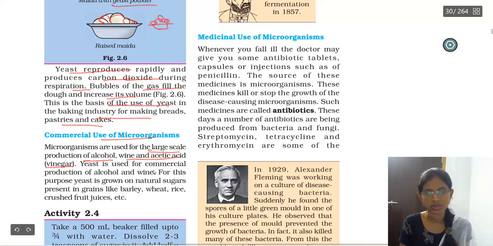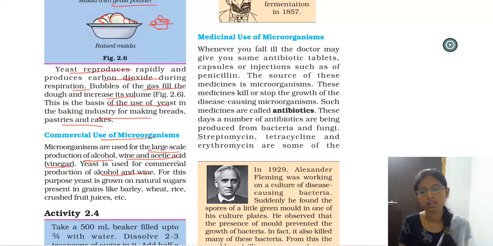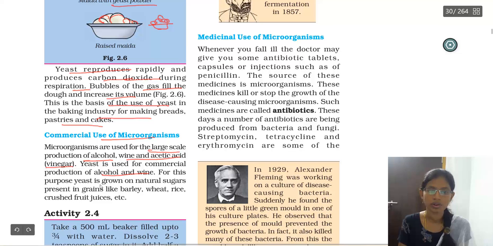Yeast is used for the commercial production of alcohol and wine. Alcohol production is seen worldwide.